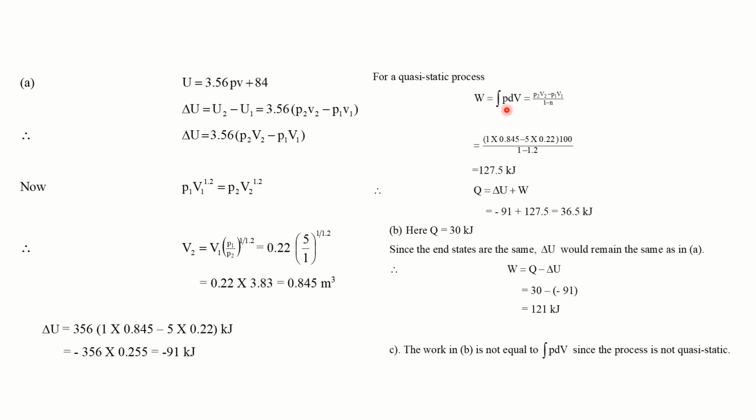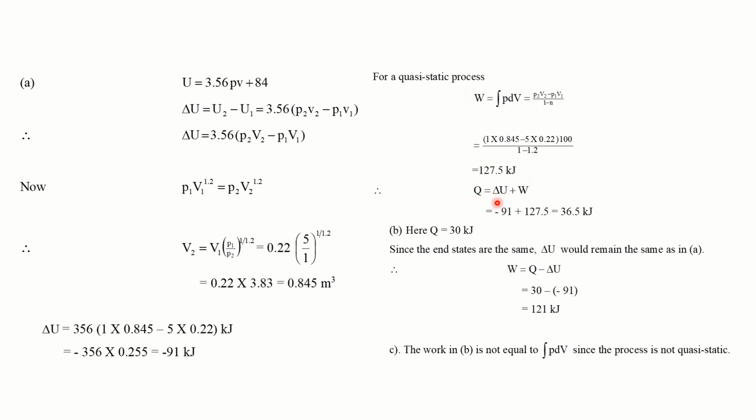I should replace this P. If PV to the power of 1.2 is constant, then P is equal to constant by V to the power of 1.2. Then I integrate this, and I'll be getting the equation in this form. Here n is nothing but 1.2. I substitute all these things and I'll be getting the value of W.